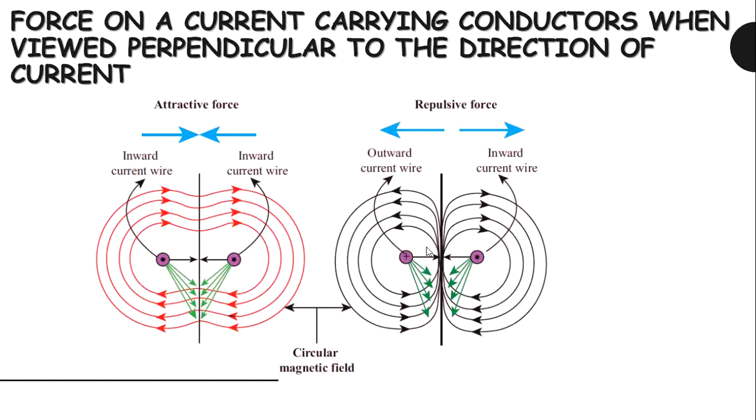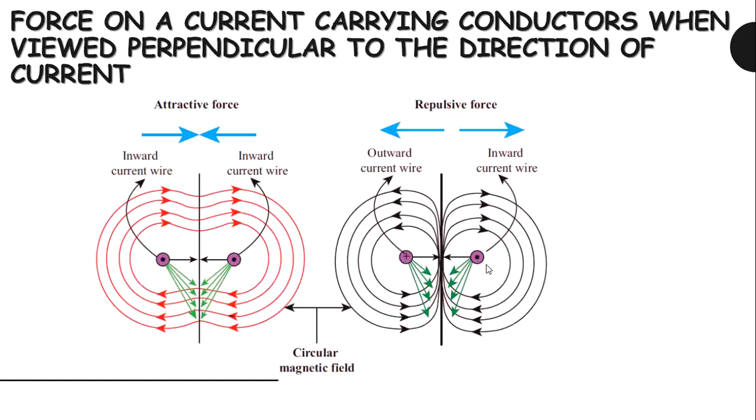So the direction of the flow of current is opposite. On the positive side it is outward and on the negative side it is inward. Then what happens to the force here?